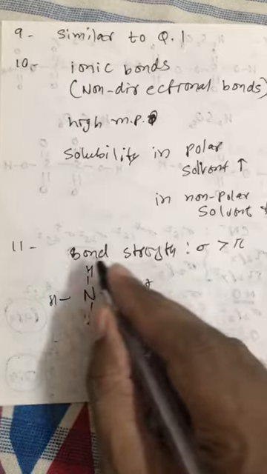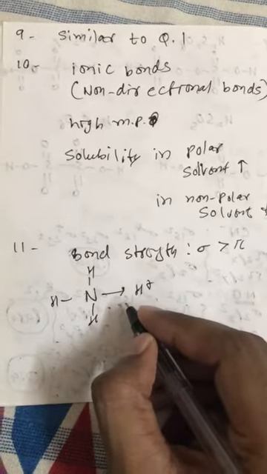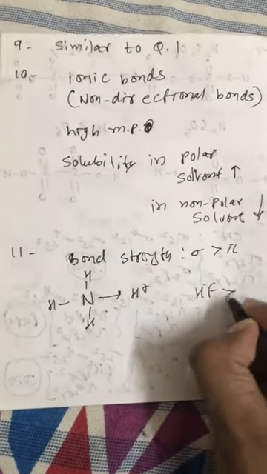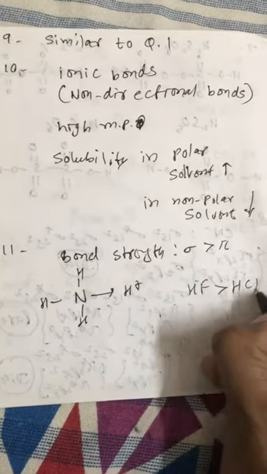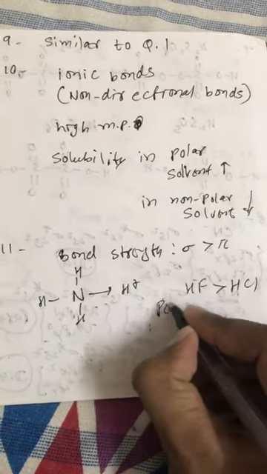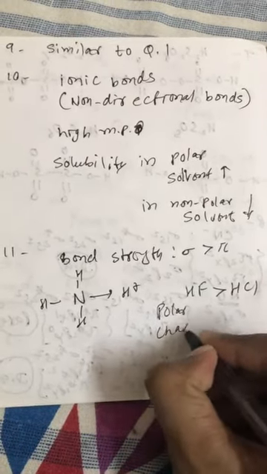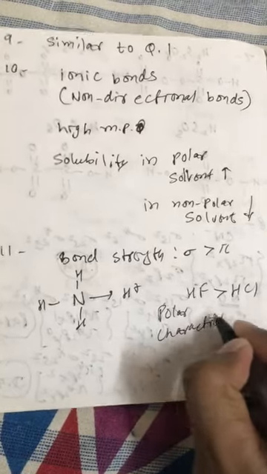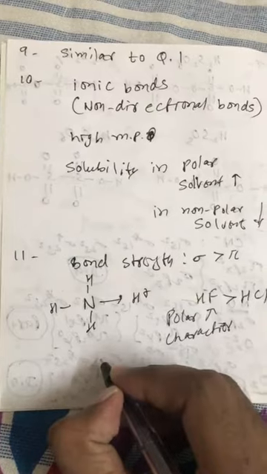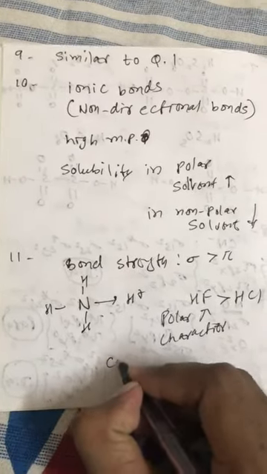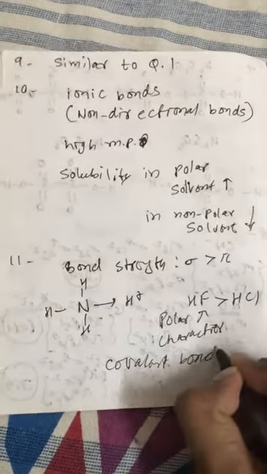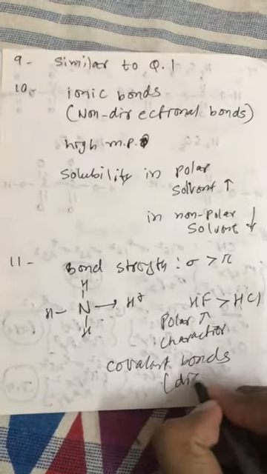So it only has one coordinate bond. HF is more polar than HCl. So this is the order of polar character. So HF is more polar than HCl. Covalent bonds are directional bonds.